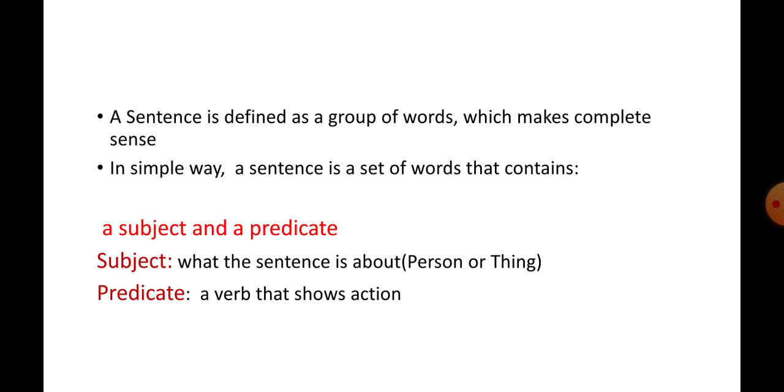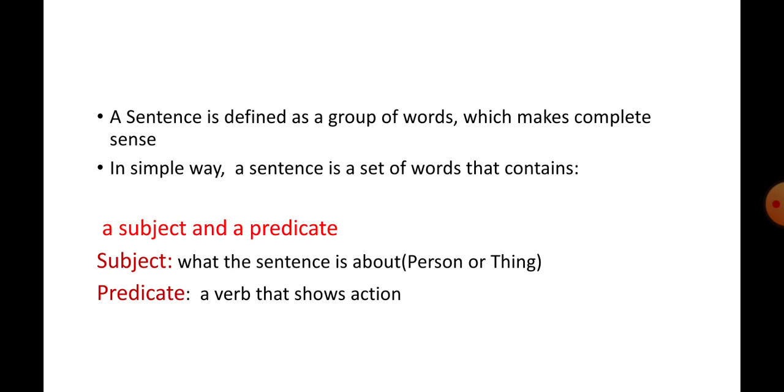In a simple way, a sentence is a set of words that contains a subject and a predicate. So, what is a subject and predicate? Actually, the subject of a sentence is what the sentence is about.